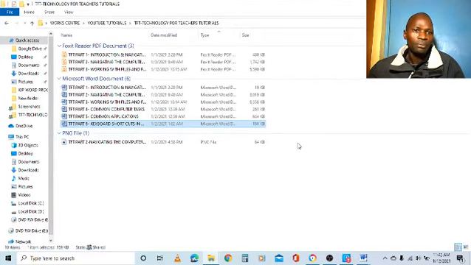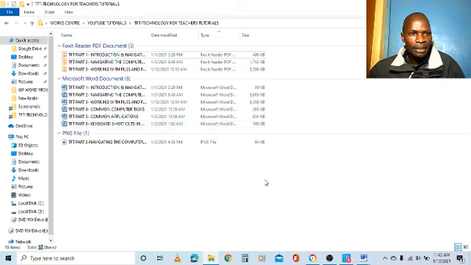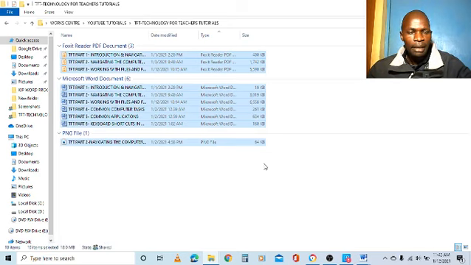So to select multiple files, we were told you can click the folder. So I click the folder. I'm now in the folder TFT. Then press Ctrl plus A, and all the files will be selected.